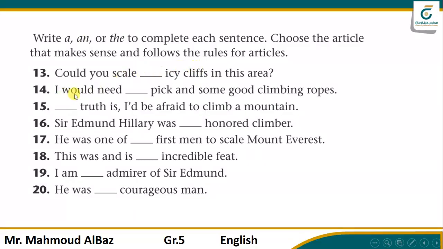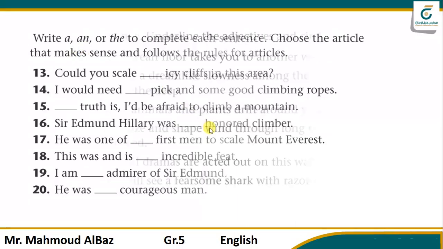Next, I would need a big, oh, what big? General one, you see, general. So I have to use a big and some good climbing ropes. The truth is I'd be afraid to climb a mountain. A truth or the truth? Yes, the truth. Sir Edmund Hillary was an honored climber, a profession or job. So I have to say a or an, right? Because the H here is silent.